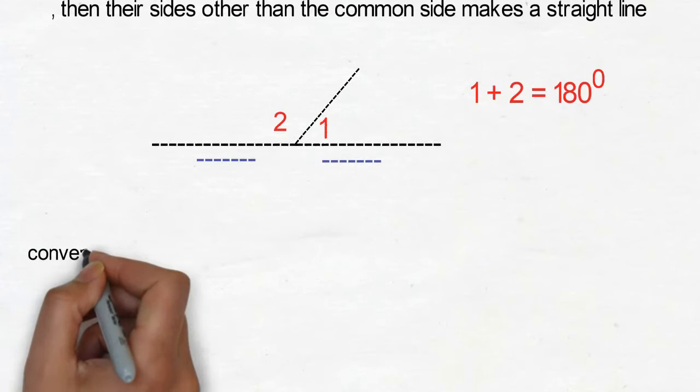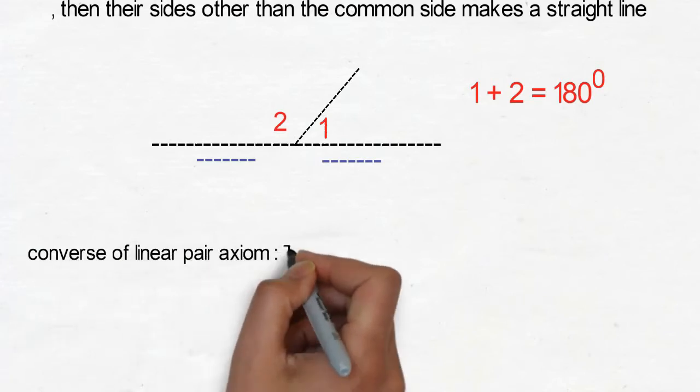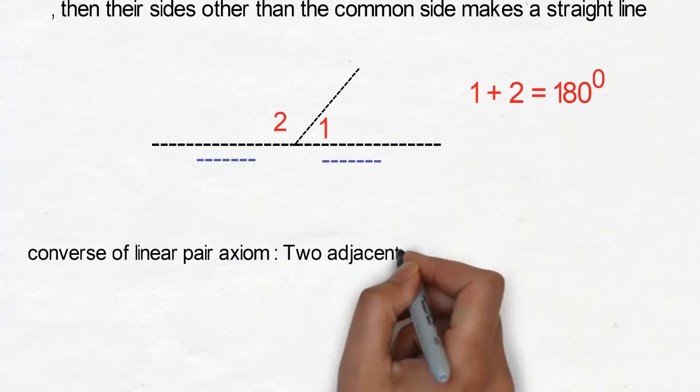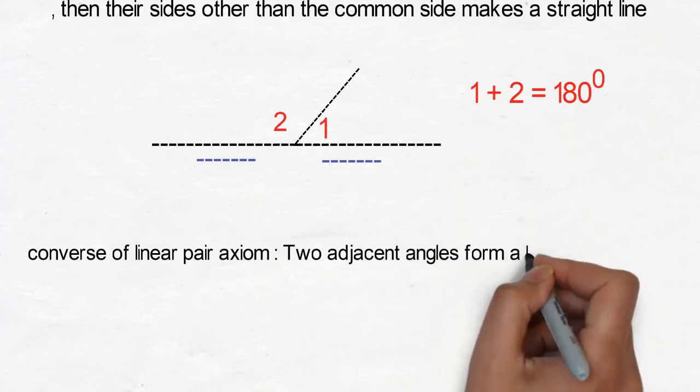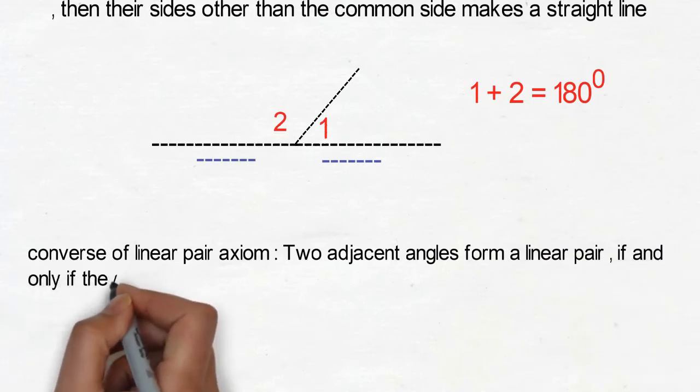Now the converse of the linear pair axiom, which we have learned just now. Two adjacent angles form a linear pair if and only if they are supplementary.